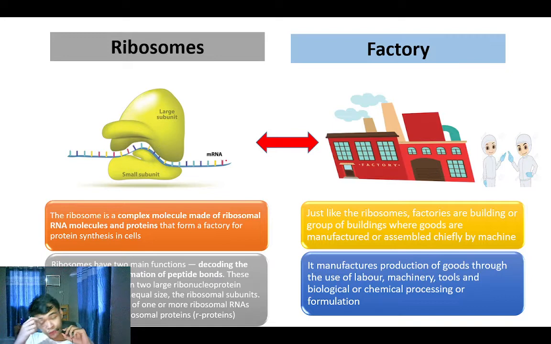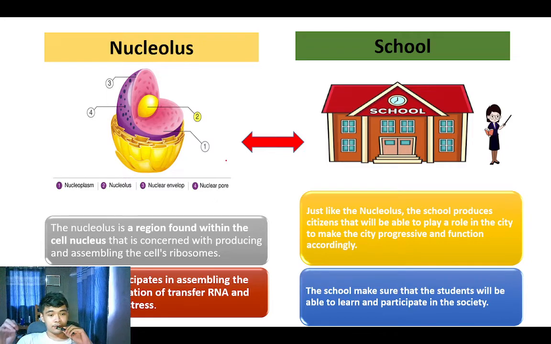Next, ribosomes and factory. Ribosome produces proteins as food for the cell, while factory manufactures goods for the people in the city. Ribosome produces protein for the cells. Nucleolus and skull. Nucleolus is a region found within the cell nucleus that is concerned with producing and assembling the cell's ribosomes. Skull uses the city cell to play a role to make the city progressive and function accordingly.